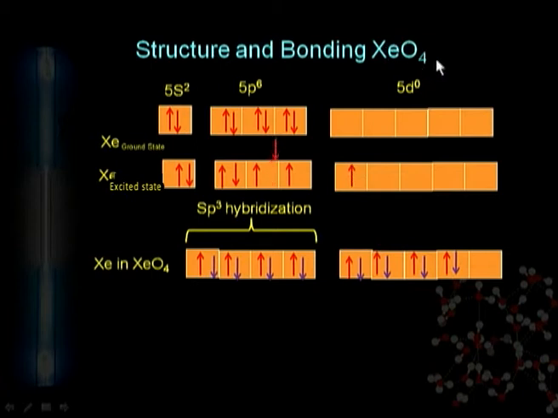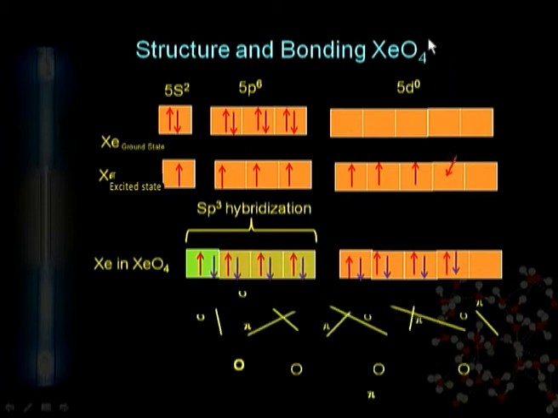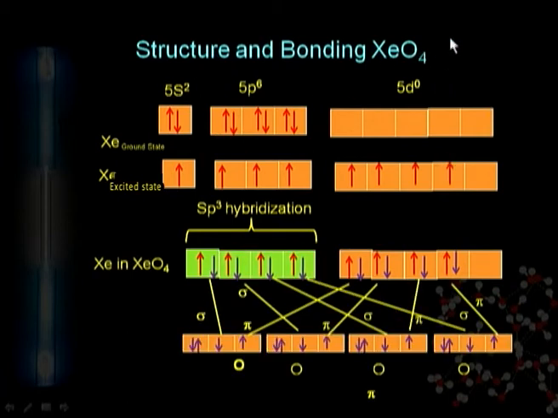Xenon tetraoxide. You know, 4 sigma bonds and 4 pi bonds are required to prepare xenon tetraoxide. It means that a total of 8 unpaired electrons are required, which can be achieved by exciting all 4 electron pairs to make them unpaired. Now again, only 4 sigma bonds are required here. It means that the hybridization is sp3 and 4 unhybridized orbitals remain to make the pi bonds. Here also, the 4 oxygen atoms form sigma and pi bonds, similar to xenon trioxide.